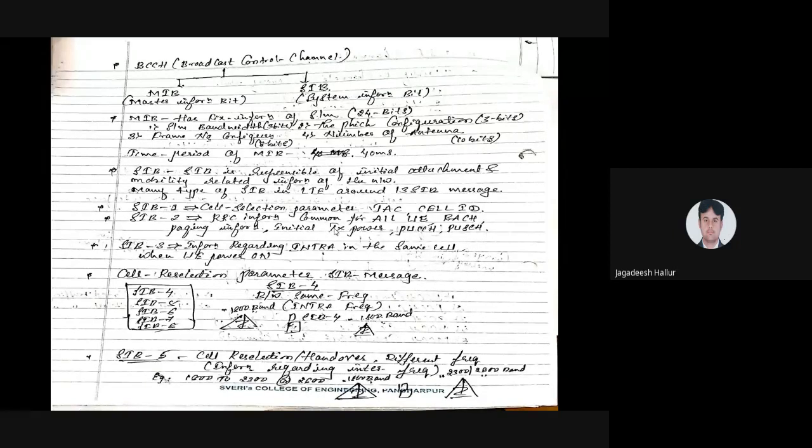The bandwidth is fixed. What is the pitch configuration we require? That is also fixed. What is the frame number we require? We require 1 frame, which is a total of 8 times what we require for 1 frame. And the number of antennas we require is a total of 10. If you want to increase this, we can increase the number of antennas also.